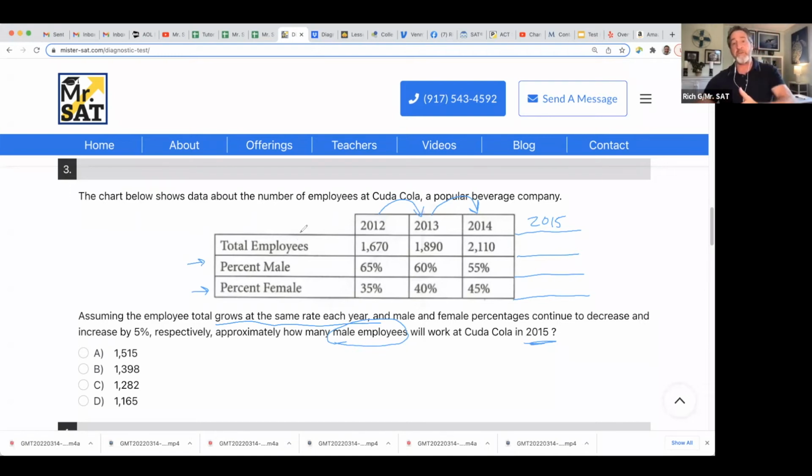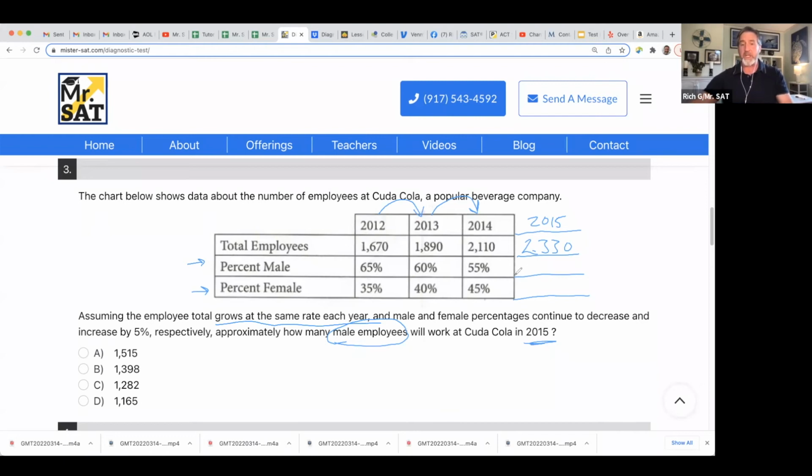That means in 2015, what are we going to do? We're going to add 220 to 2110. I can do that in my head, but I had the calculator right there, so I used it. Why not? So the total number of people I have in 2015 is 2,330. Now, that's the key to the whole thing, because what percentage of males am I going to have? And I'm only concerned with the males right here.